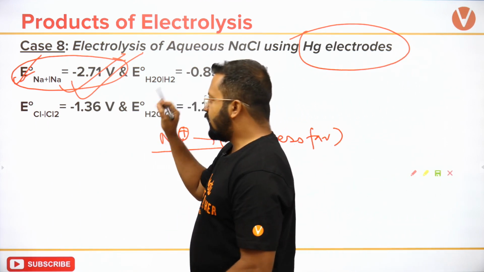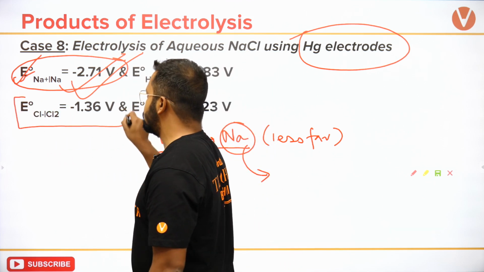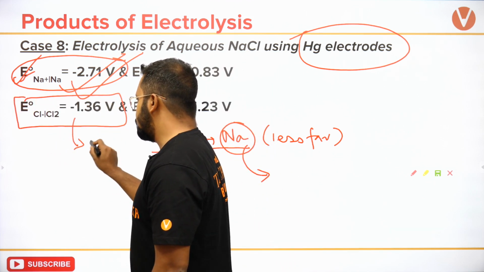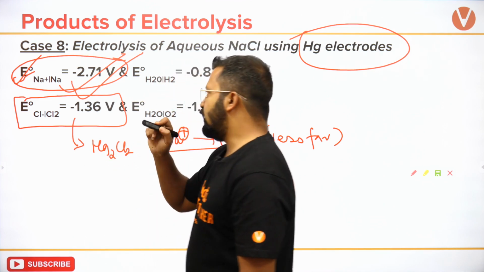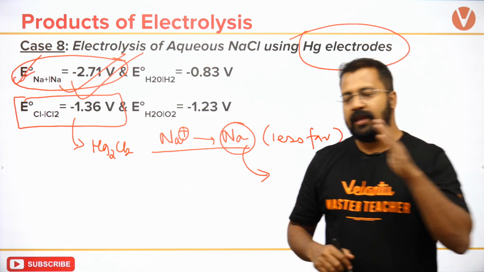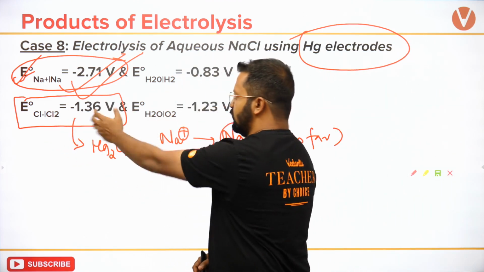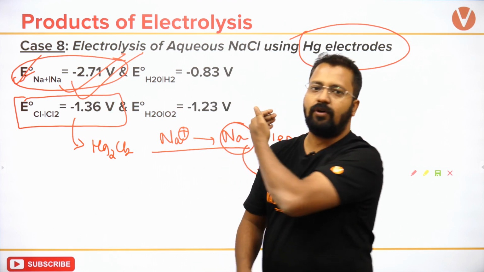Similarly, mercury will combine with this to form a complex Hg2Cl2, and so this less favorable reaction shifts in the forward direction.